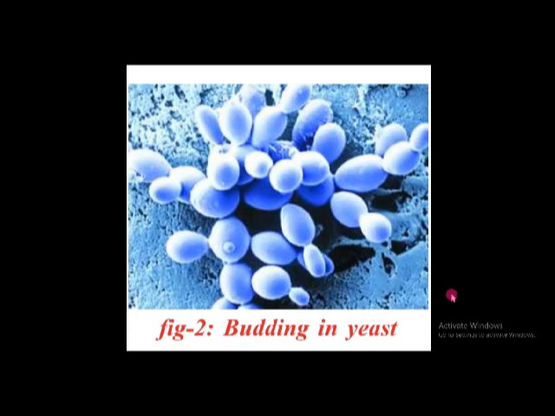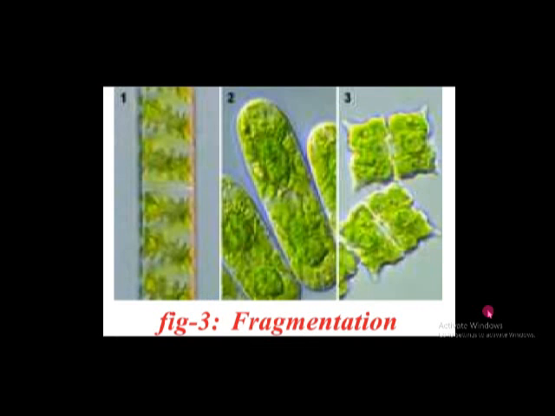This is budding in yeast. In yeast, small buds grow like this, and after some time this bud separates from the mother and becomes a separate organism. This is also asexual reproduction. And here fragmentation. Fragmentation occurs in plants like algae, for example Spirogyra. If the organism divides into small fragments, the cut pieces grow as different organisms. This is called fragmentation. This is also one type of asexual reproduction.